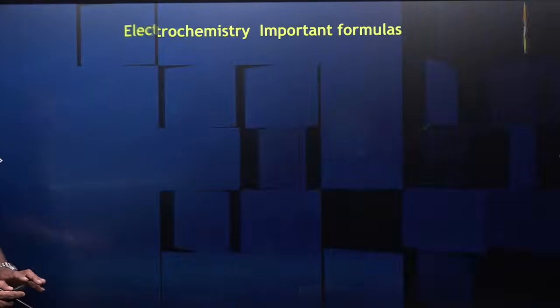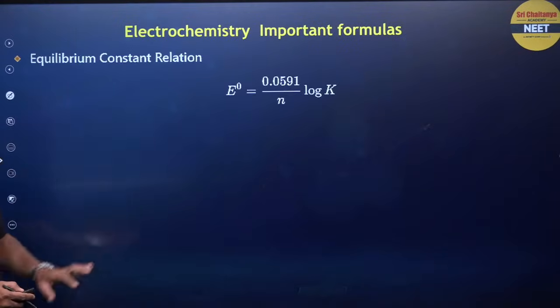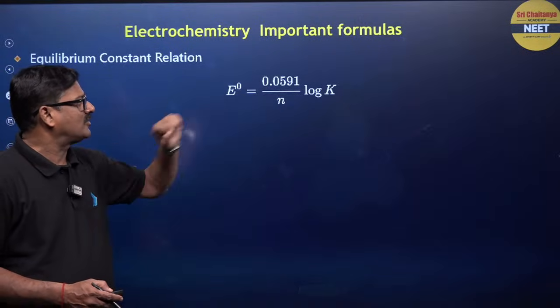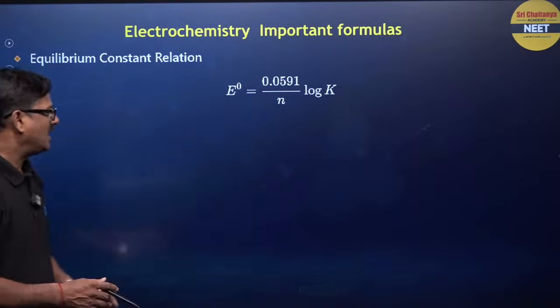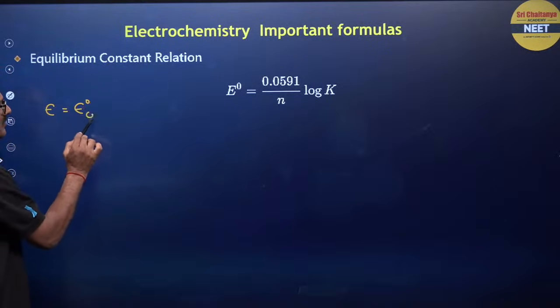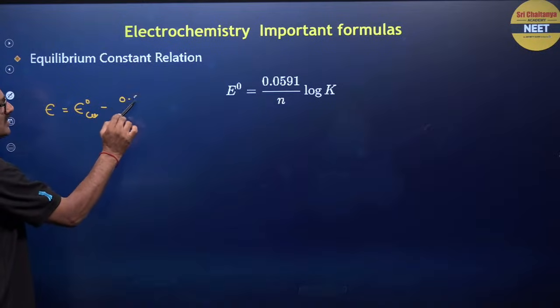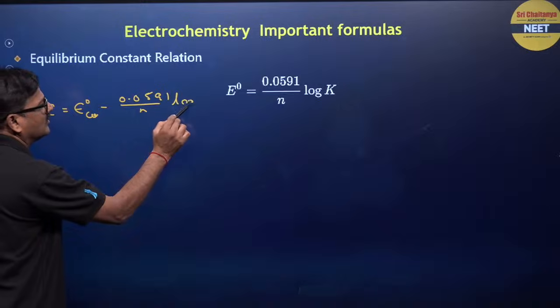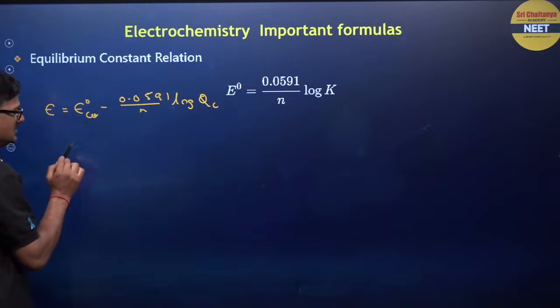Now, doing more important things about this equilibrium constant, E naught cell is equal to 0.0591 by n log Kc. As I said here, EMF is equal to E naught cell minus 0.0591 by n log Qc, right.